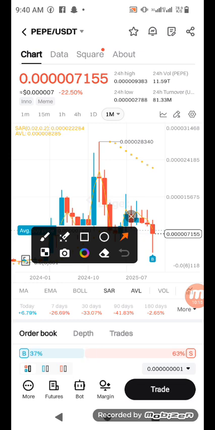Do you know what that means? If I put it, for instance, at this price, 0.002, just 2 or 2.2, that is 3 times what I have here. It means that this $10 I have here, if I use it to buy, in the next 3 months, if it gets to that price, my $10 will turn to $30. That's how crazy crypto trading is.